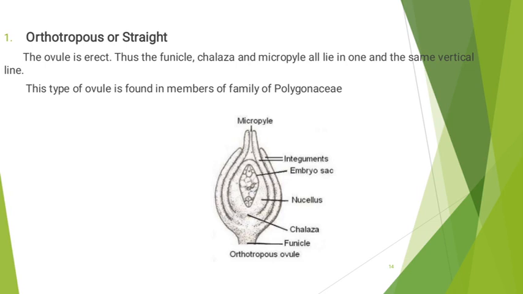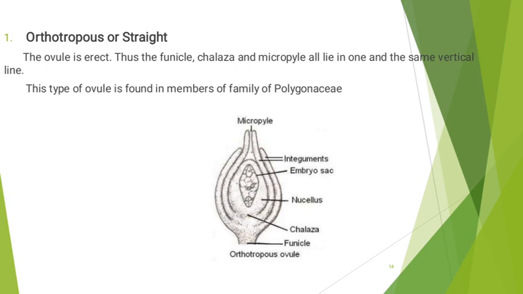The second form of ovule is anatropous or inverted. In this, the main body of the ovule bends along the funicle, thus the micropyle lies close to the hilum and the chalaza lies at the other end.